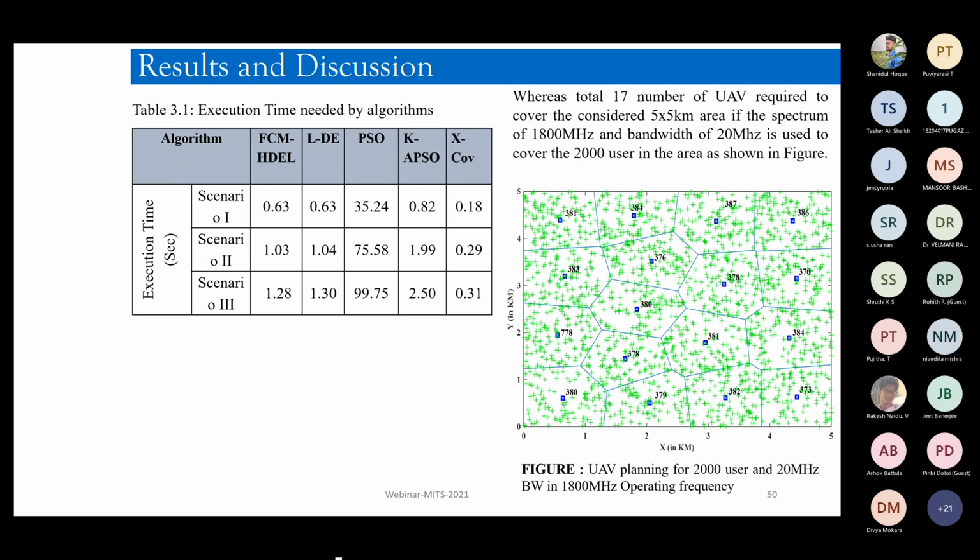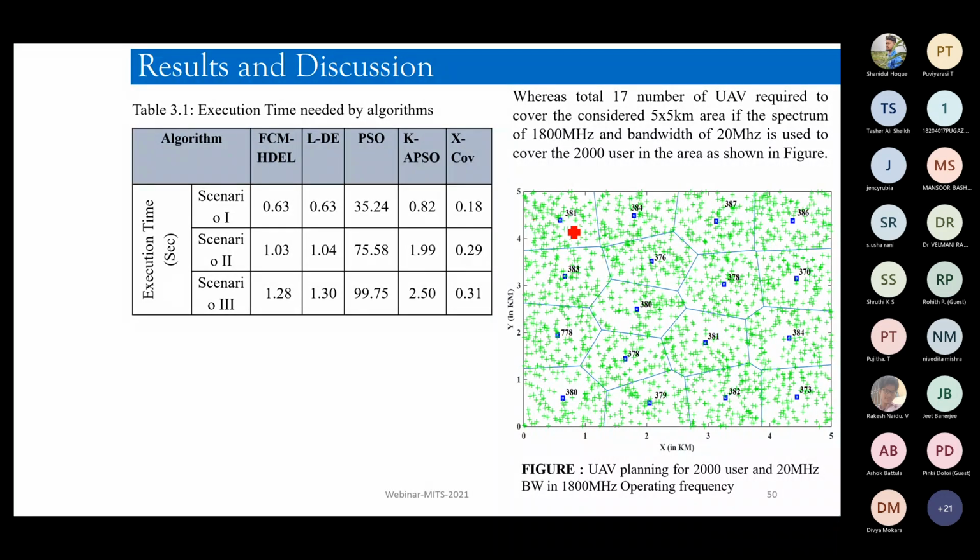We also have done an experimentation on 1800 megahertz. So this is one of the case studies where you can see the algorithm tells us that if this is the scenario, then this will be the cell deployment situation, right? Now these blue dots are the UAVs, and the number associated with each blue dot is the height in meters at which the UAV has to be located, right?